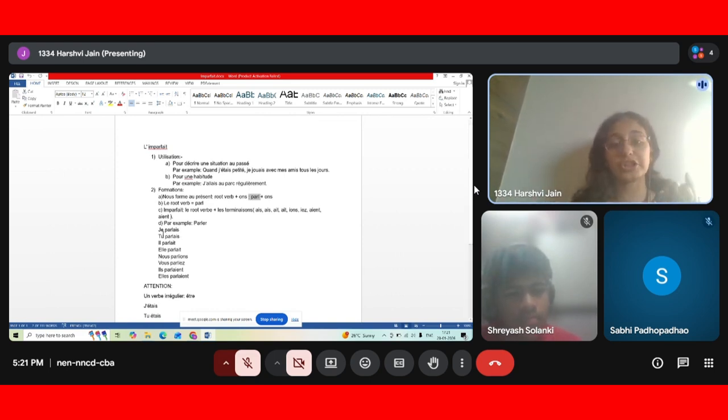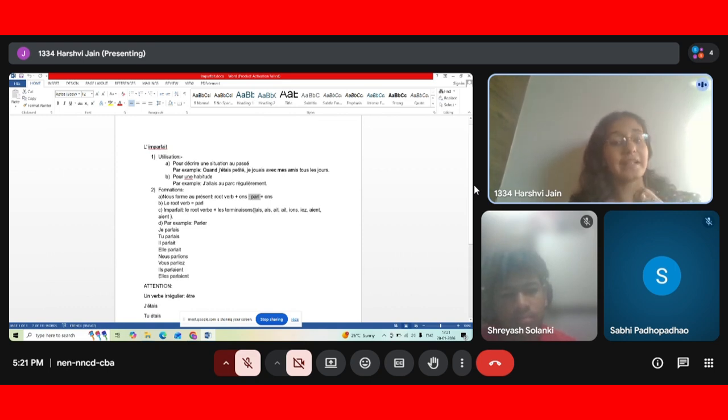So we write je parlais, tu parlais, il parlait, elle parlait, nous parlions, vous parliez, ils parlaient, elles parlaient. You see, first we wrote all the subject pronouns: je, tu, il, elle, nous, vous, ils, elles. After that we wrote the root word, parl, everywhere.